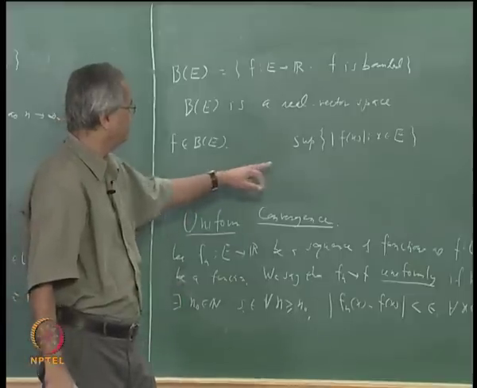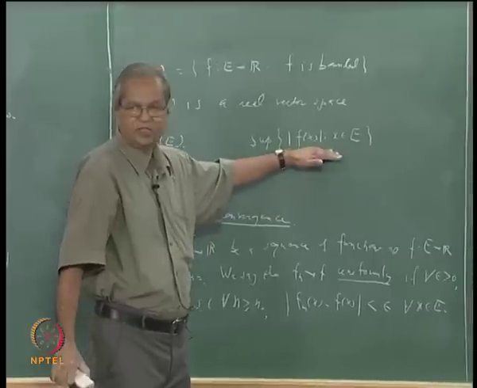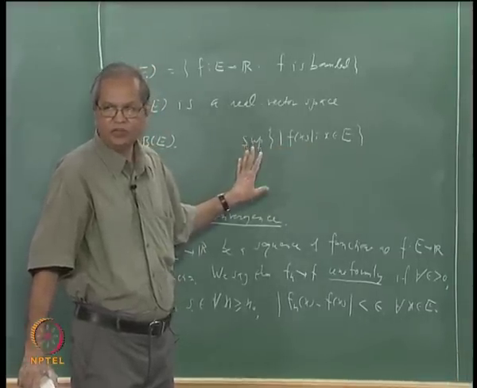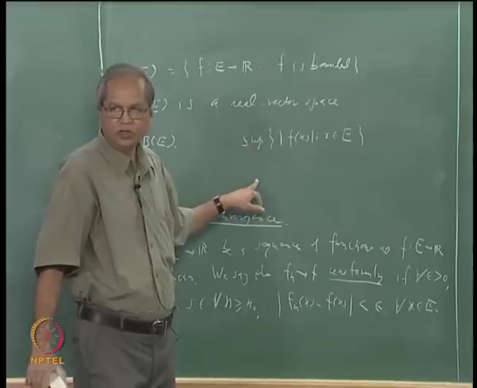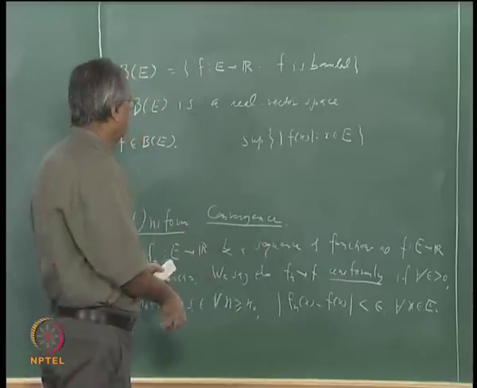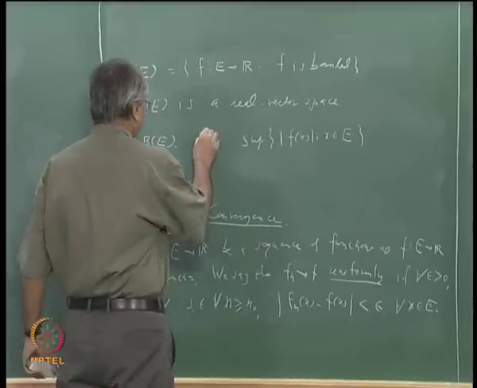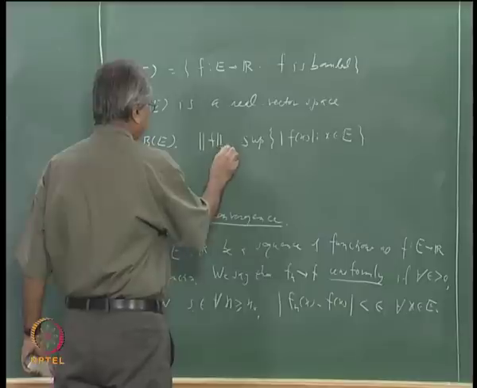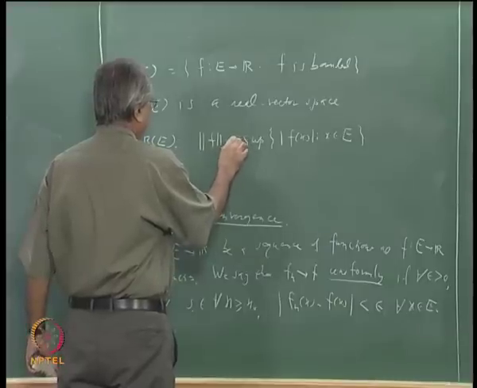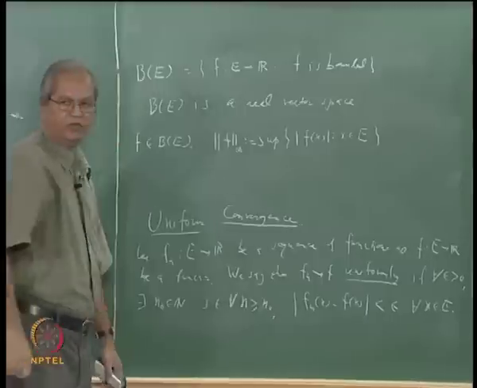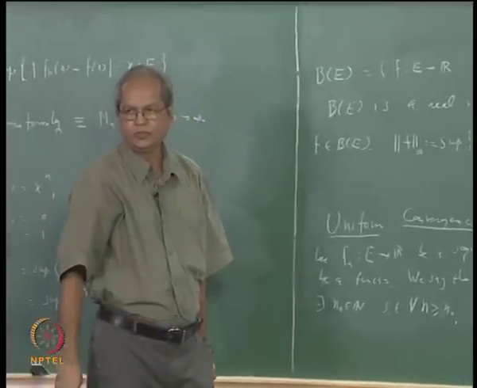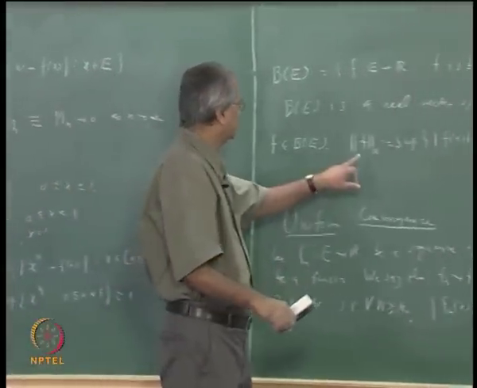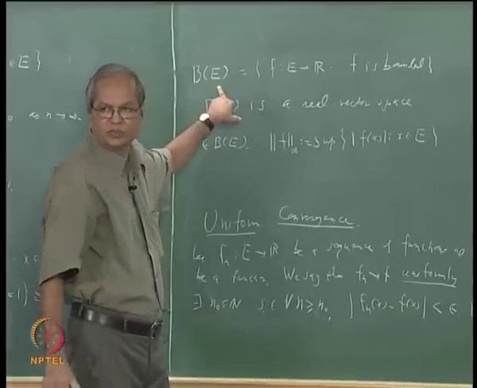F is in B of E means f is bounded. So this is a bounded set, and hence this supremum exists as a finite real number, in fact a non-negative real number. And we will denote this as follows. This is read as norm. We have defined this earlier. Norm suffix infinity of f is defined as the supremum of mod f of x where x in E. Then this is a norm on this vector space.